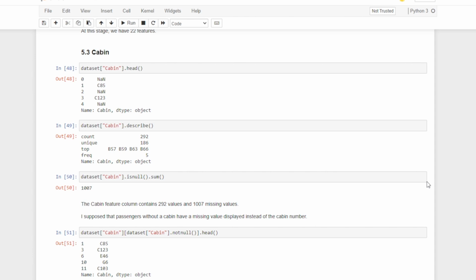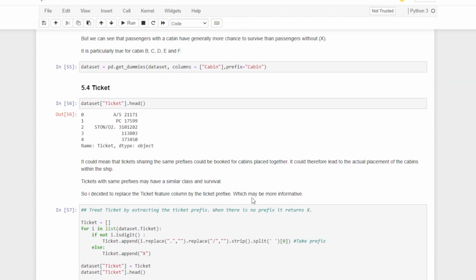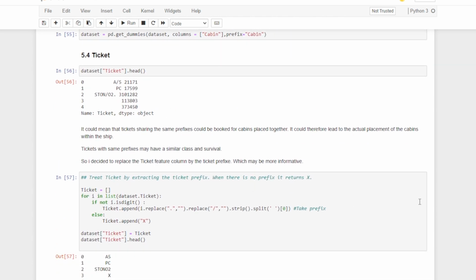When it comes to the cabin feature, some notebooks have decided to drop this feature because of the huge amount of missing values. In this notebook, the author chooses to replace the missing value with a new cabin type called X. As we discussed earlier, the ticket feature is an alphanumeric feature. It contains strings and numbers. One way to take care of that was to just extract the prefix of the ticket, and then anywhere where there is no prefix, we'll just replace it with an X.